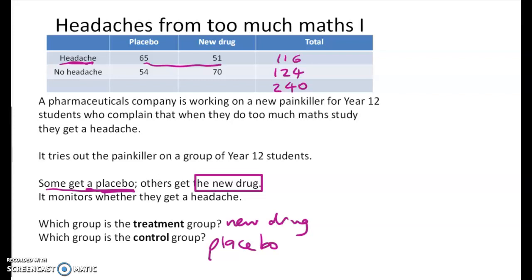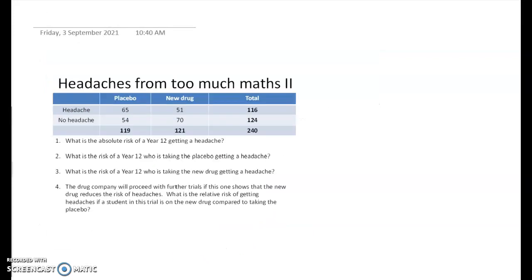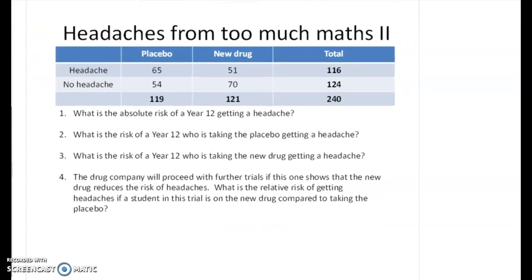240 people. And they were in two groups, 121 in this group and 119 in this group here. And I've done it like that on purpose because we don't need to have equal numbers in the two groups to compare the risks. Okay, so you can see from here what we're going to work out are some conditional probabilities. So let's have a look at these three questions. First of all, what's the absolute risk of a Year 12 getting a headache? So question 1 is simply,